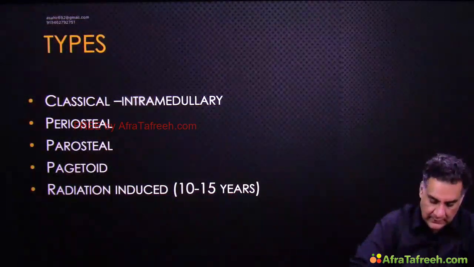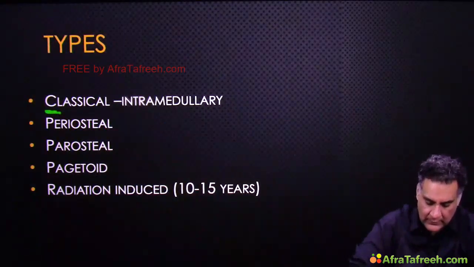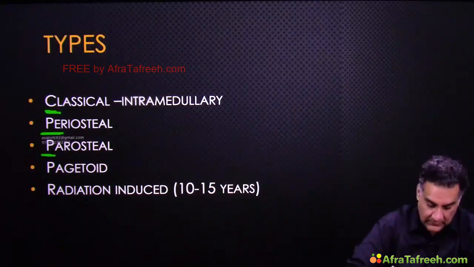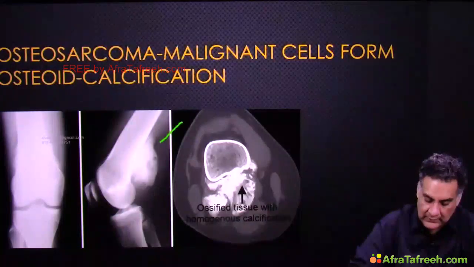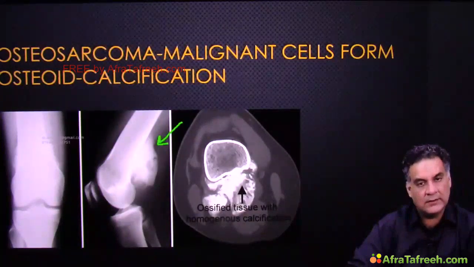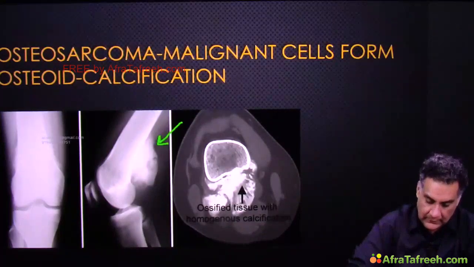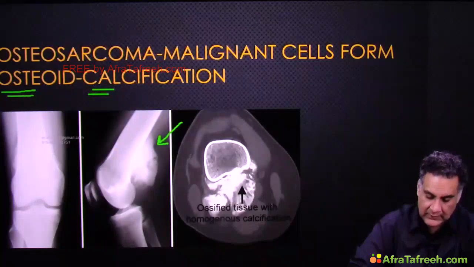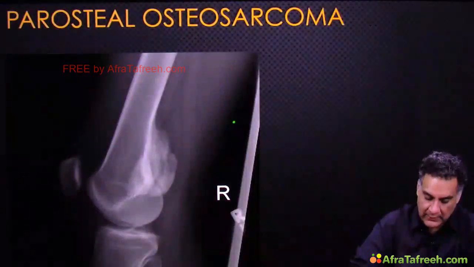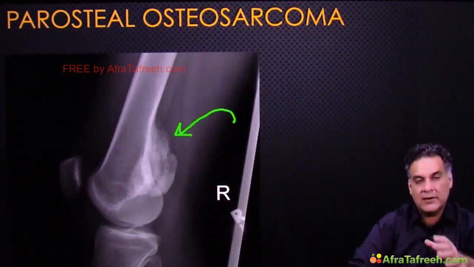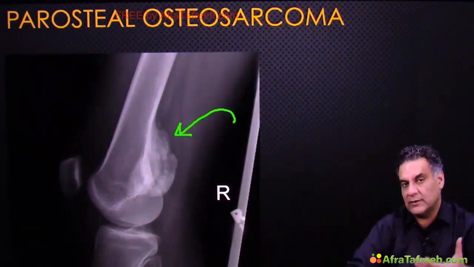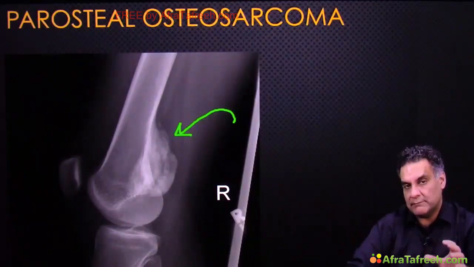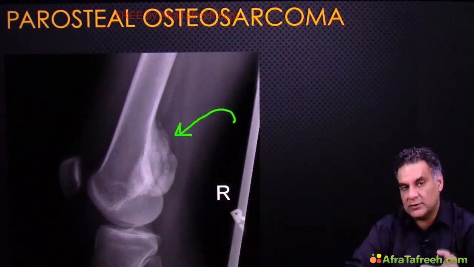Osteosarcoma can come from the medullary cavity, as we saw, right on the bone, periosteal, coming away from the bone, periosteal, in Paget's or after radiotherapy. Look at this. That's a parosteal osteosarcoma. In osteosarcoma, there is an osteoid formation that causes calcification. That's how the parosteal osteosarcoma looks. Very common on lower end of femur. Lower end femur is overall the commonest site for osteosarcoma also. But when you have parosteal, it's on the posterior element, posterior cortex.